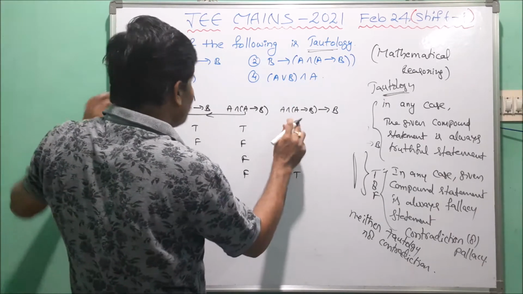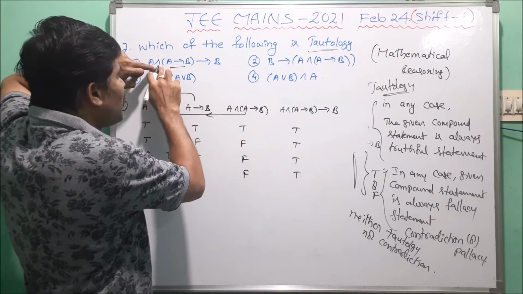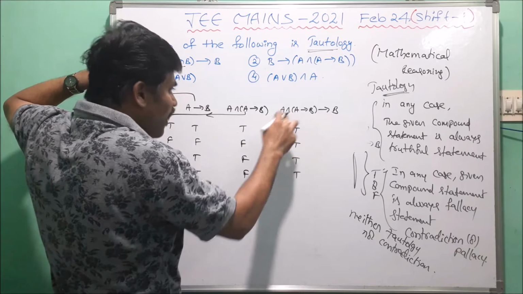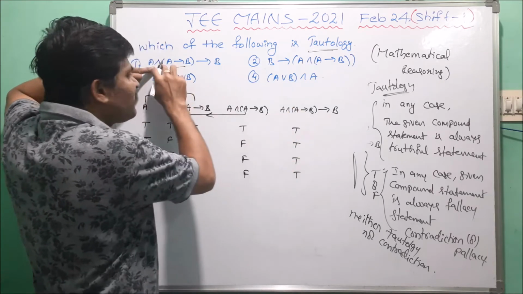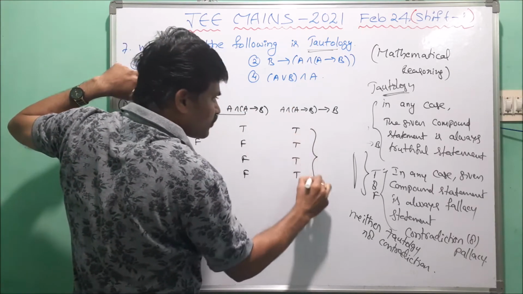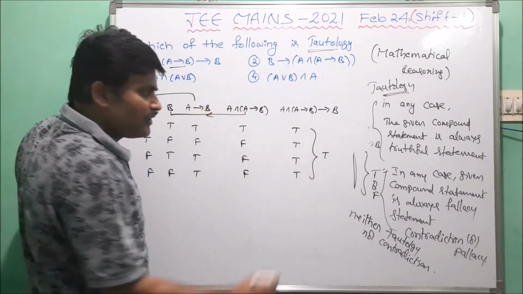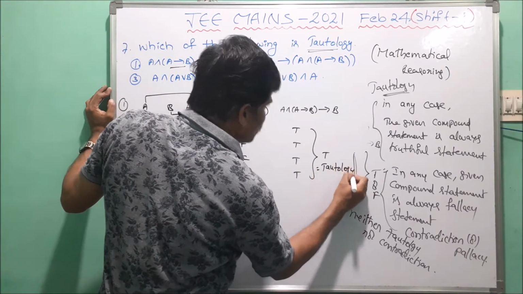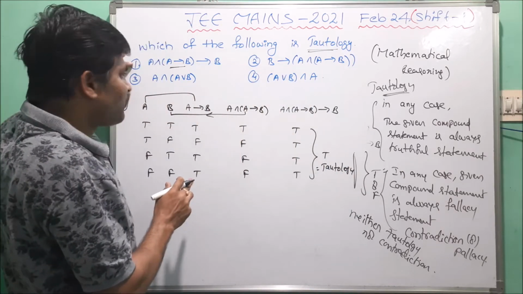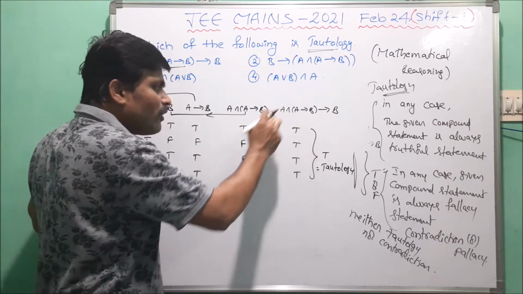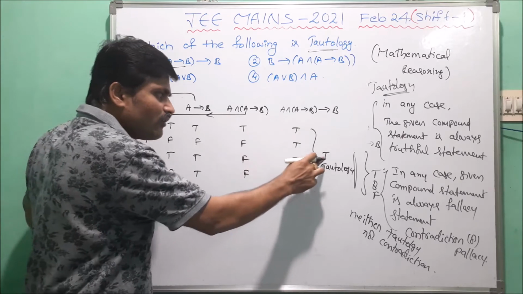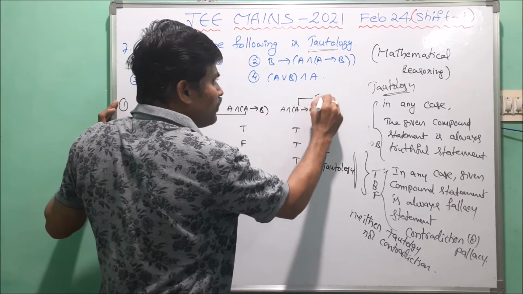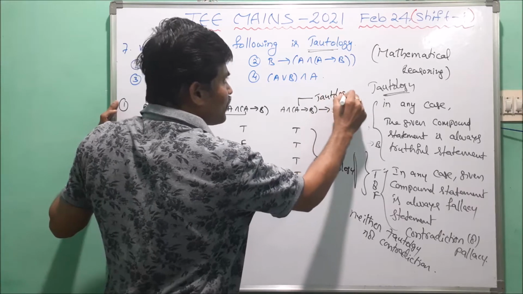Now here we have to observe in the first option A and A implies B. All the truth values of this statement are equal to T. Therefore, this is a tautology. Now in the given four options, in the first option, the last column of this truth table is always equal to T. Therefore, this compound statement is called a tautology.